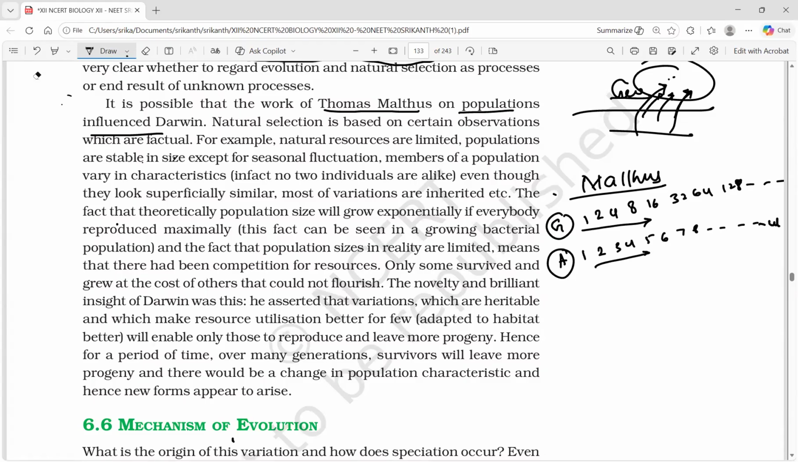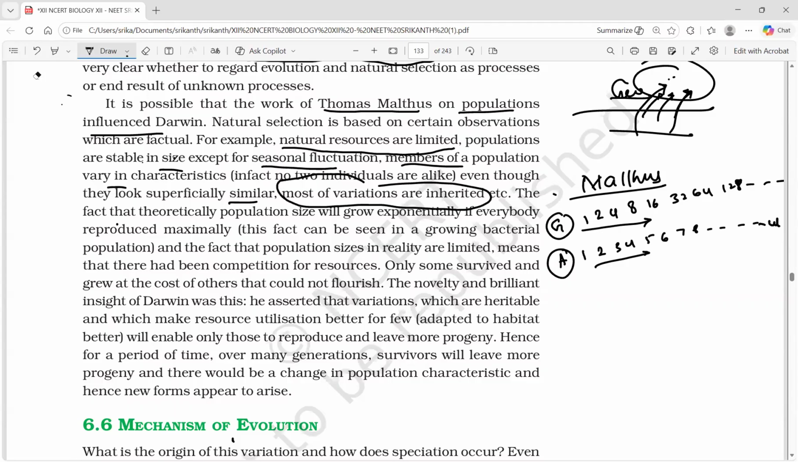How? Let us see. Natural selection is based on certain observations which are factual. For example, natural resources are limited. Populations are stable in size, except for seasonal fluctuation. Members of a population vary in characteristics. In fact, no individuals are alike, even though they look superficially similar. Most of the variations are inherited.